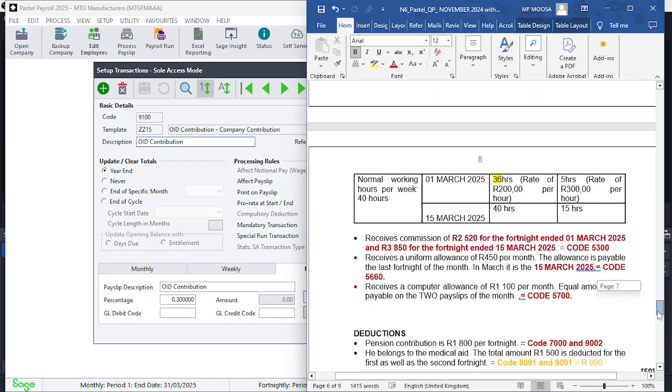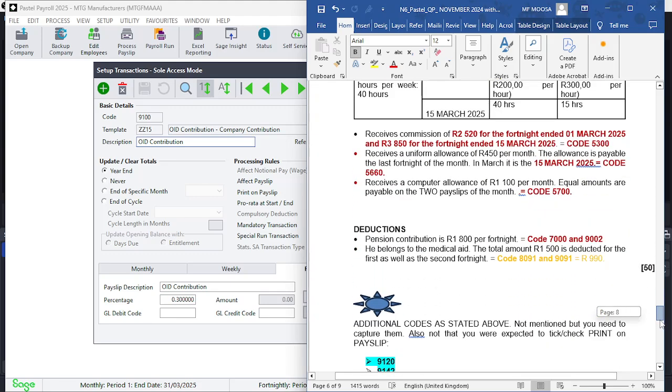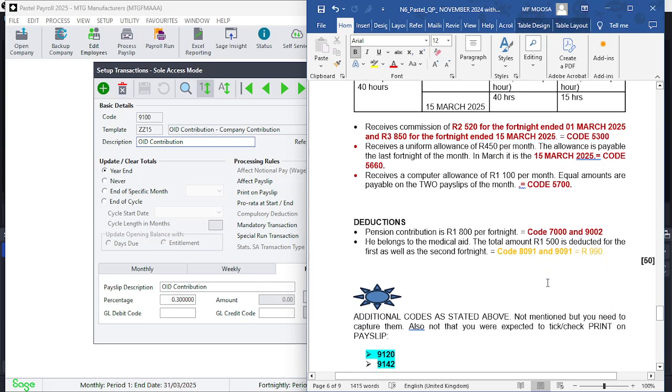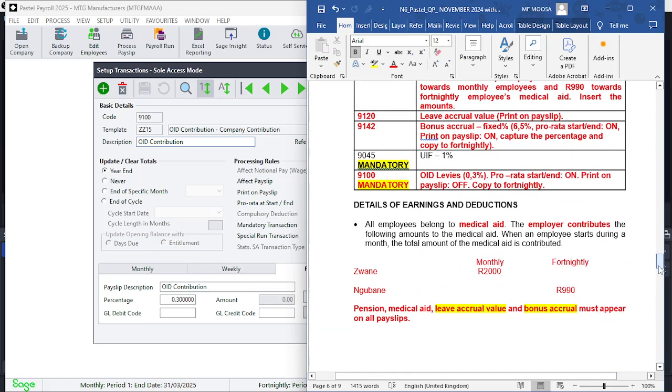Fine. Let's look at this person here, Mr. Ngobane. I'm going to find Mr. Ngobane. There's medical aid. We are fortunate that it's mentioned there. So we're good. So medical aid, the employer contributes. These are the amounts. Pension, group life, medical aid, leave accrual, and bonus accrual must appear on all payslips. So we have to make sure that leave accrual, which is 9120, and bonus accrual, which is 9142, must appear. So let's go back, leave accrual and bonus accrual.